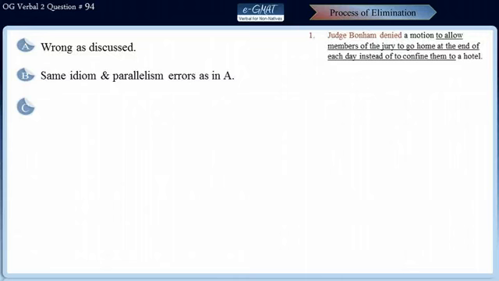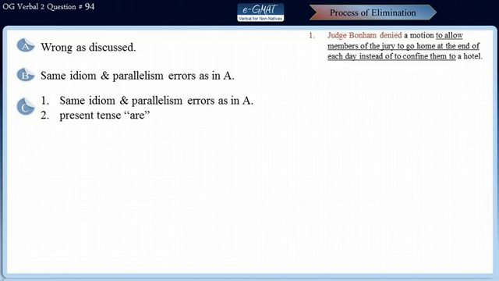Now let's take a look at choice C. Well, choice C is also incorrect. Firstly, because it repeats the same idiom and parallelism errors as we found in choice A. And also, use of the present tense are is incorrect. The motion never came into being, hence using present tense for it is not correct. So these two errors make choice C incorrect.